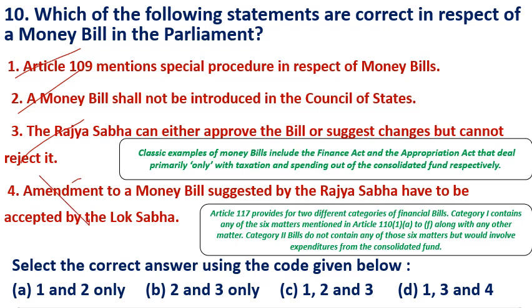Fourth one, amendments to the money bill suggested by the Rajya Sabha have to be accepted by the Lok Sabha. It is incorrect. The amendments suggested by the Rajya Sabha may or may not be considered by the Lok Sabha, so that fourth statement is incorrect. Answer is C, 1, 2 and 3.